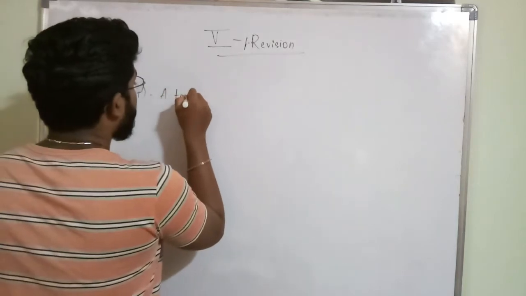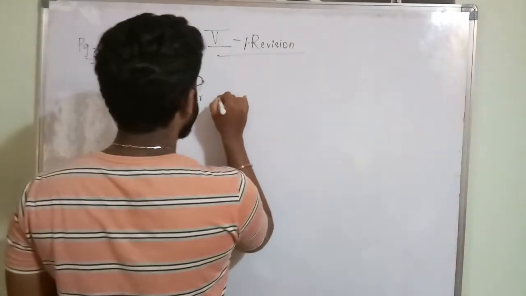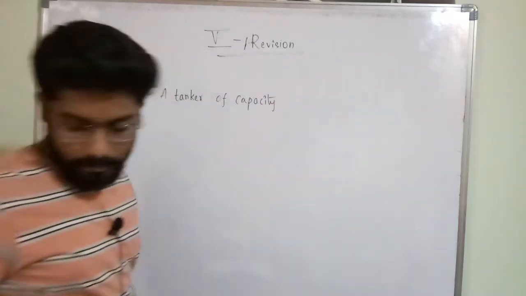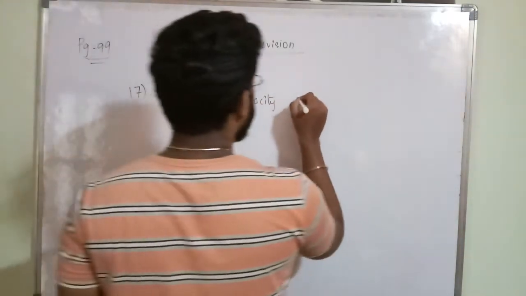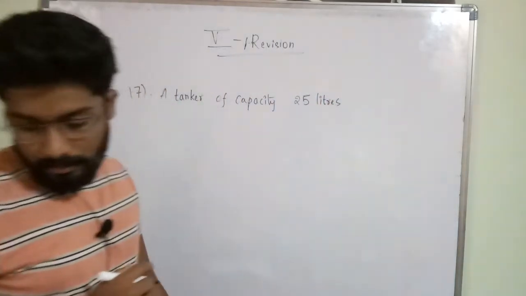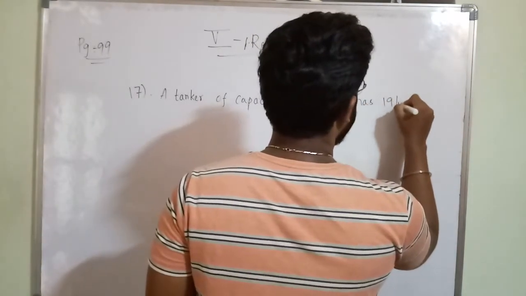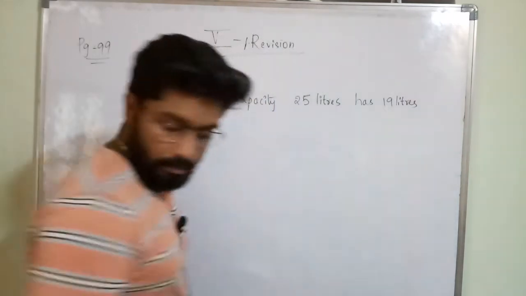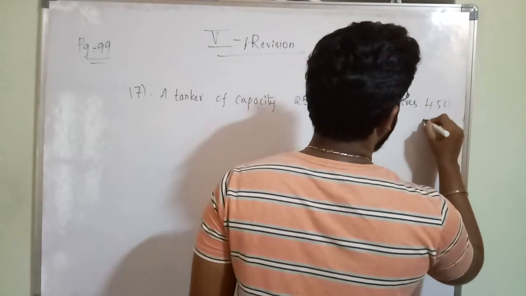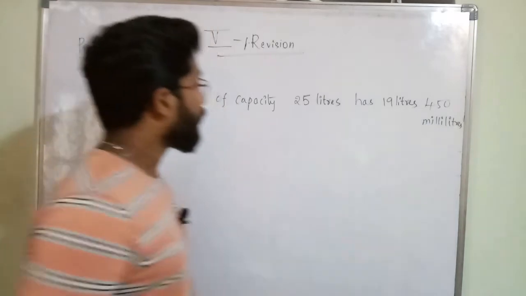A tanker of capacity 25 liters has 19 liters 450 milliliters of oil.